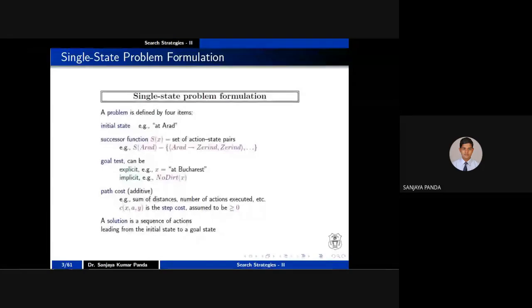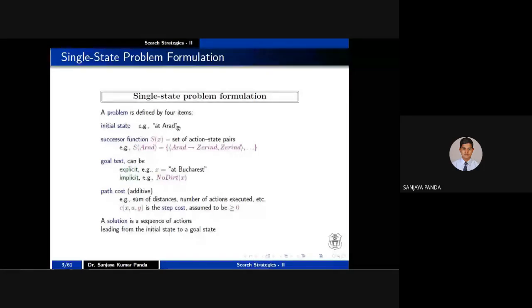So similarly, in the Romanian map, we have to start our search from a city called Arad. Okay, let me call it by A. From now onwards, I will represent each and every city by its first letter. So my initial state is now A, right?